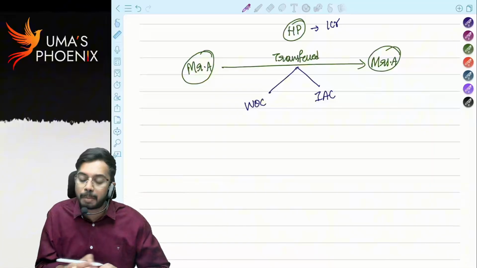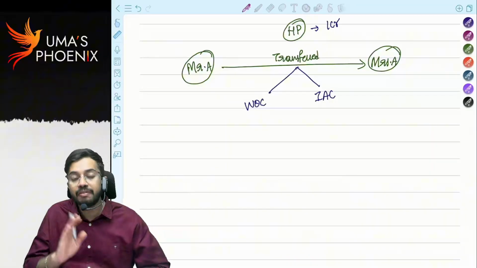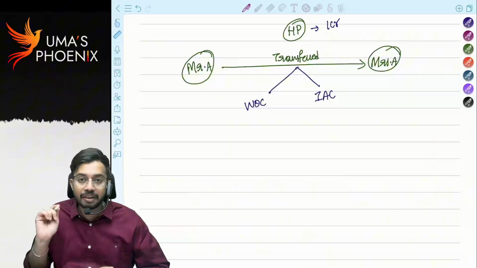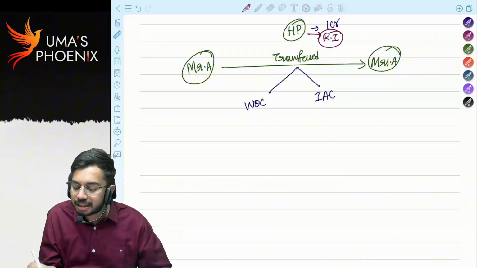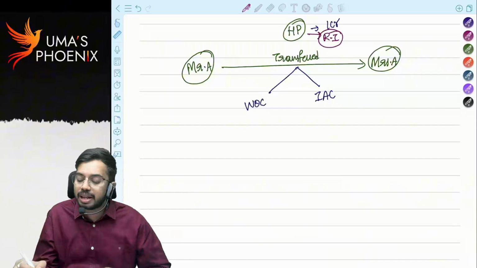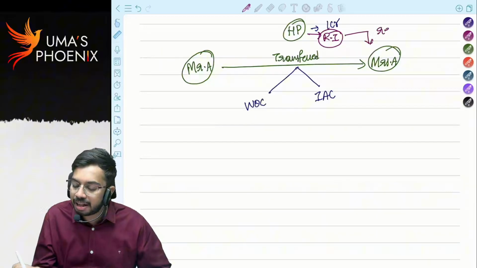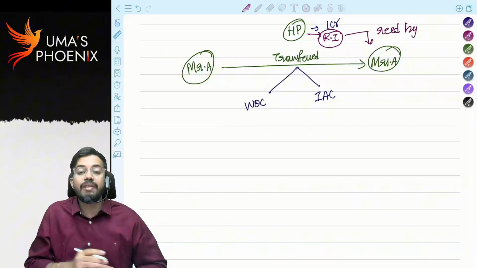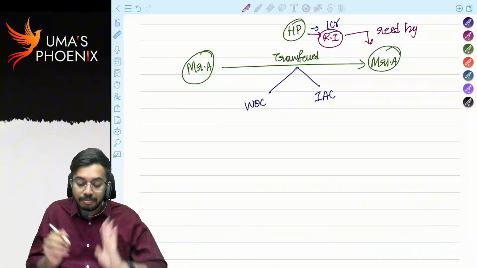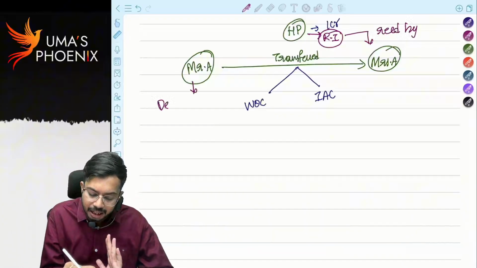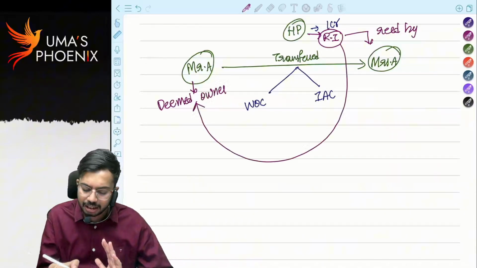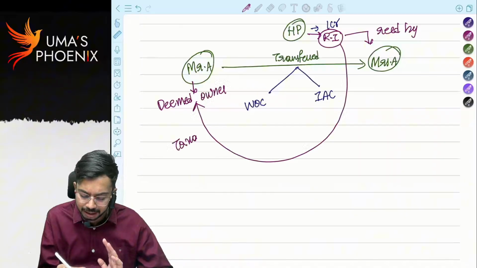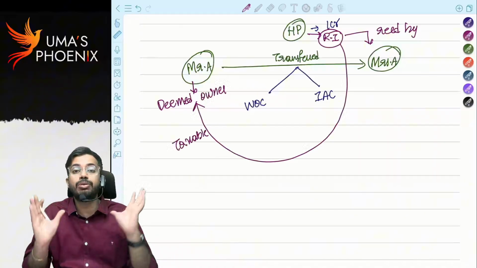So whenever house property is transferred either without consideration or for inadequate consideration, in this case generally rental income will be received from the house property, right? Who will receive rental income? Mrs. A will receive rental income. Even though Mrs. A receives the rental income, Mr. A will be considered as deemed owner of the house property, and whatever rental income is received by Mrs. A, that is taxable in the hands of Mr. A. That means gift to spouse.